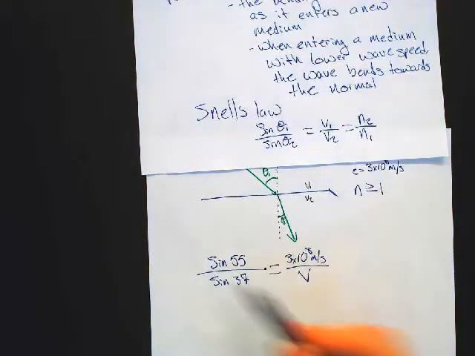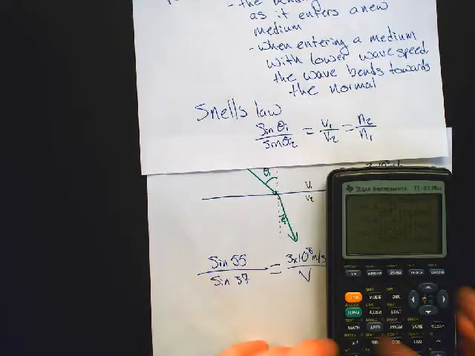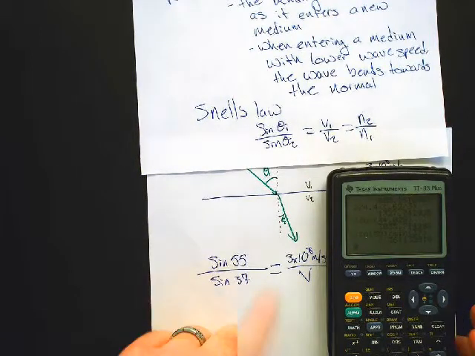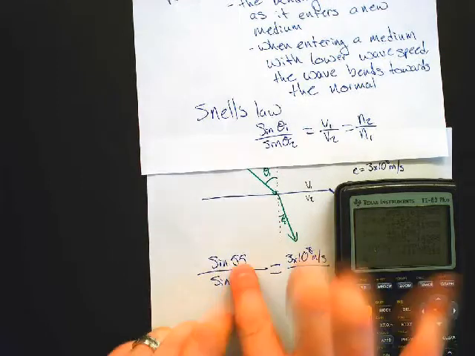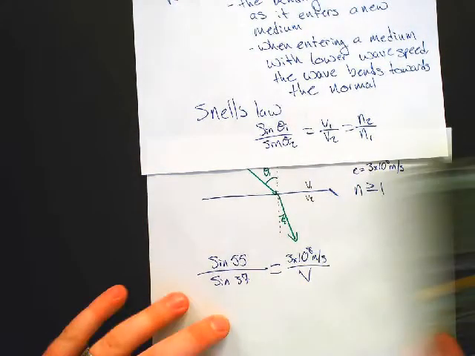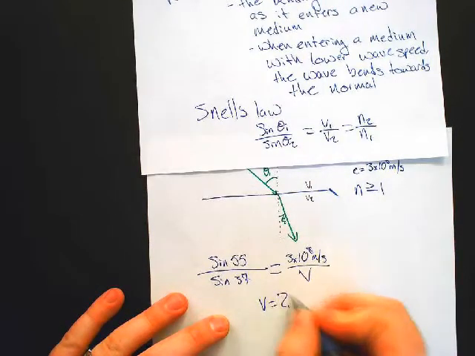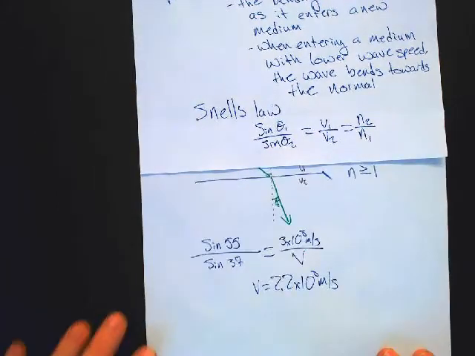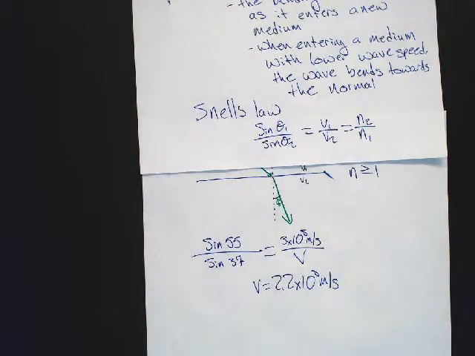Okay, I'm going to go ahead and find these values, do a little algebra. So sine of 55 divided by sine of 37, I get 1.36, and I'll apply that up. 3 times 10 to the 8th divided by that value, I get 2.2 times 10 to the 8th meters per second, which is about right for water. That's pretty good, actually. Okay.